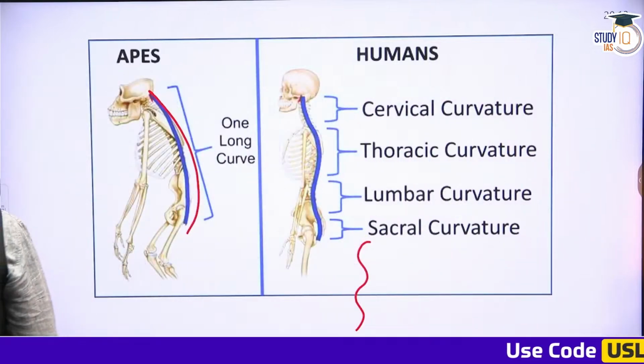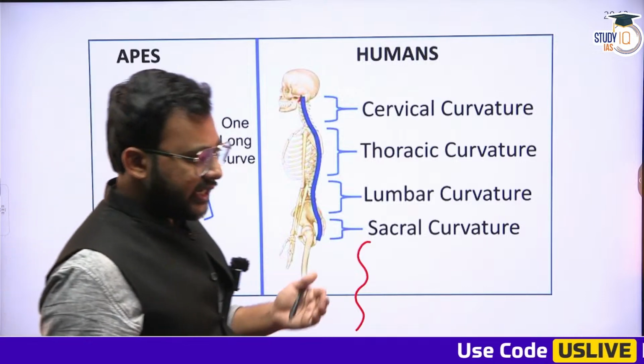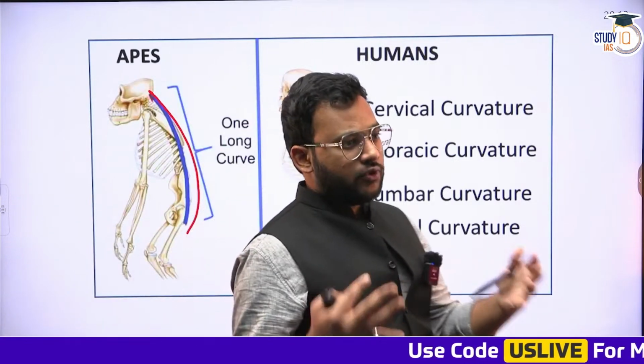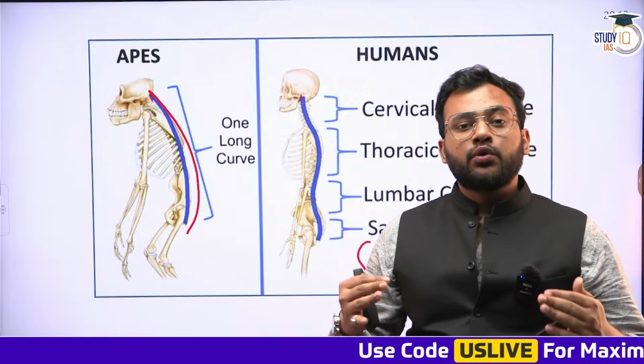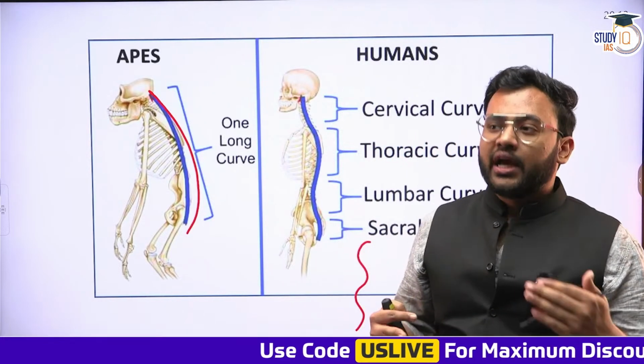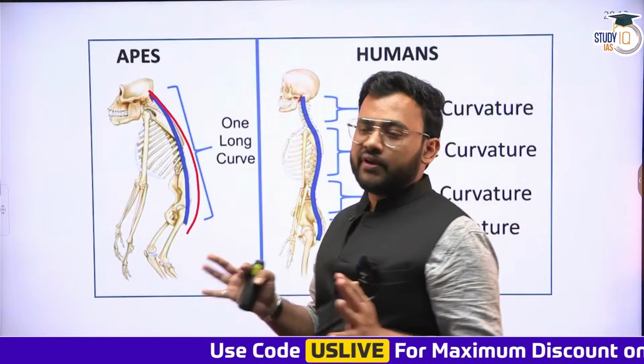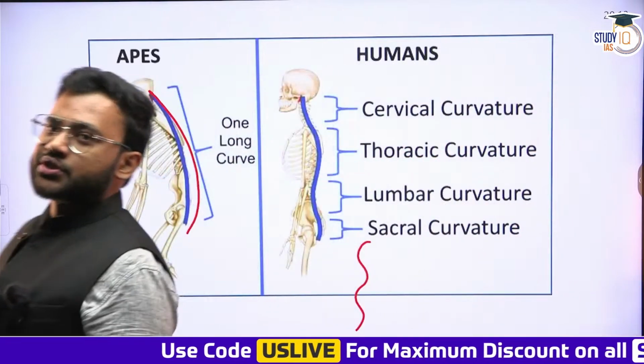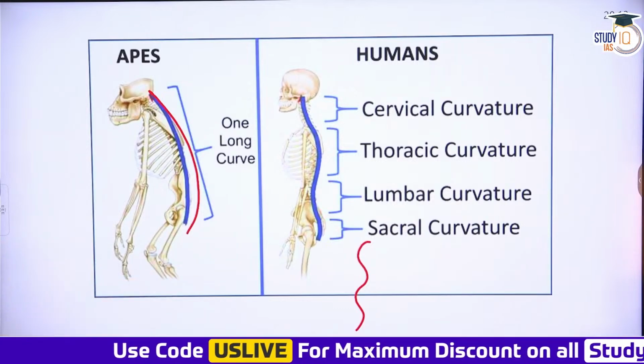So that is why we are able to have an upright erect posture, an orthograde type of locomotory pattern. We are able to transfer the weight properly during bipedal locomotion, and we are also able to balance our body well while standing upright. So this is the significance of the 4 curves that you have seen here.